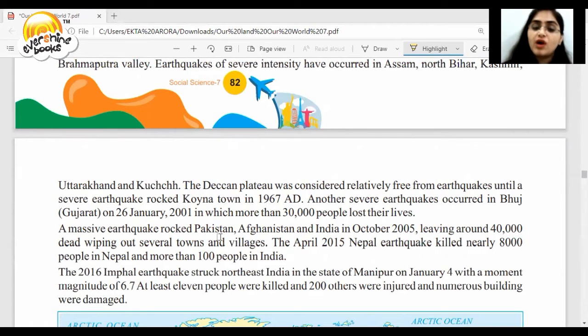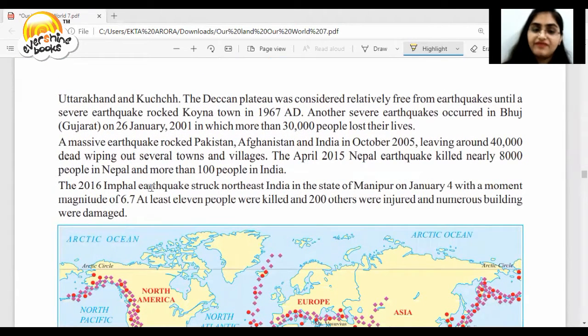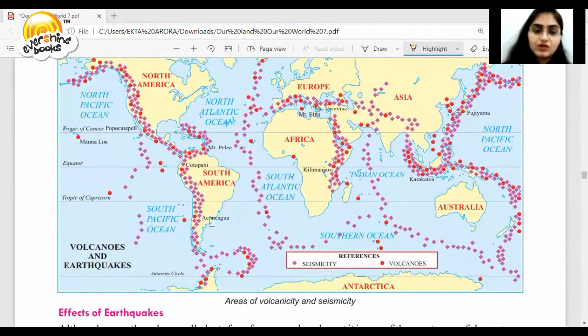A massive earthquake rocked Pakistan, Afghanistan, India in 2005, leaving so many people dead, ruining houses, villages, towns, whole towns. And in April 2015, there was an earthquake in Nepal, which killed a lot of people. In 2016, the Imphal earthquake came. So this is all about how these earthquakes came and what destruction they made. These blue dots show you the seismicity, and these red ones show you the volcanic activity. Where are the volcanoes?